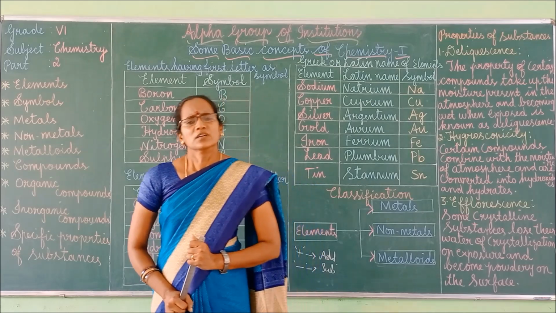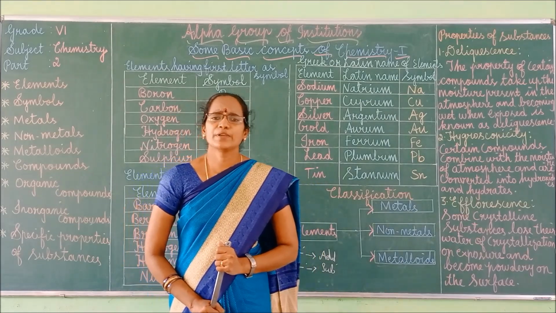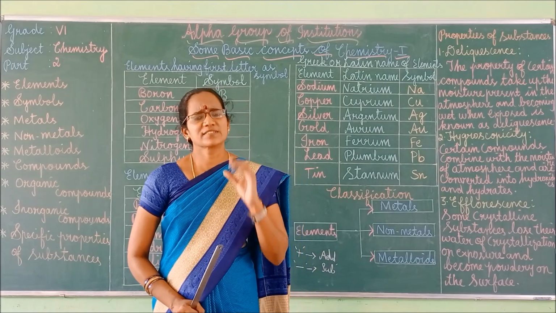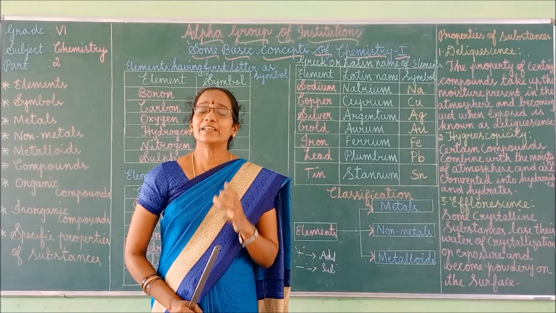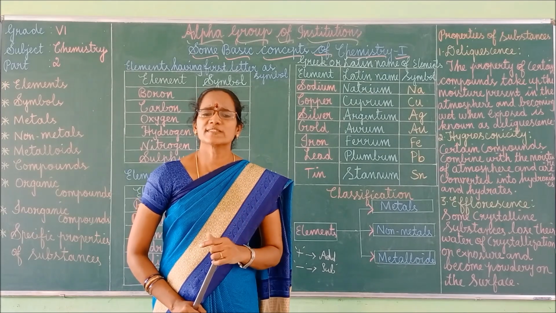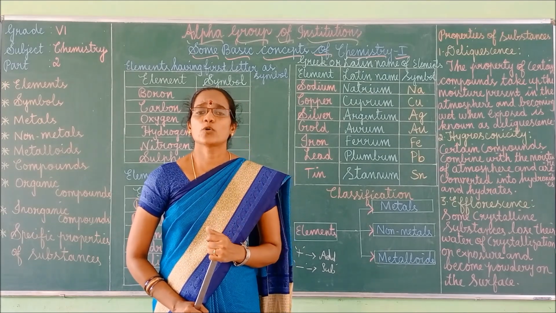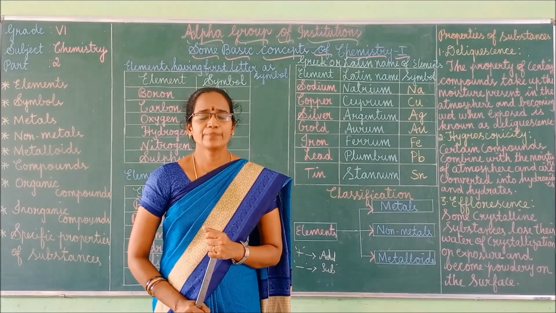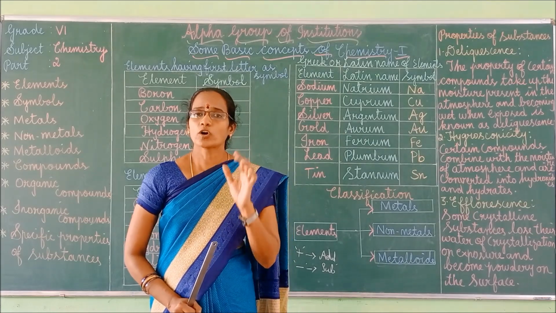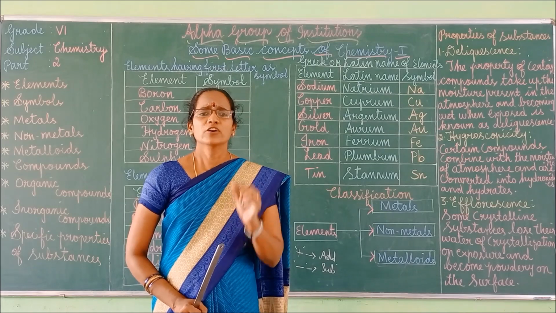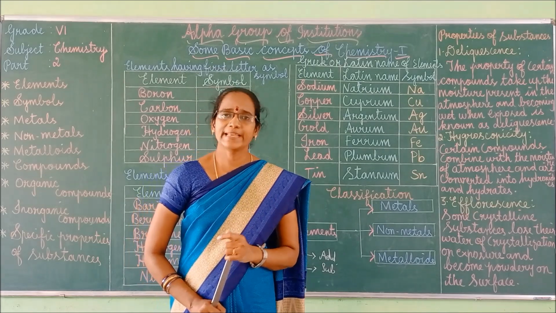Okay. Some symbols of the most common elements, mainly non-metals, use the first letter of their English name.